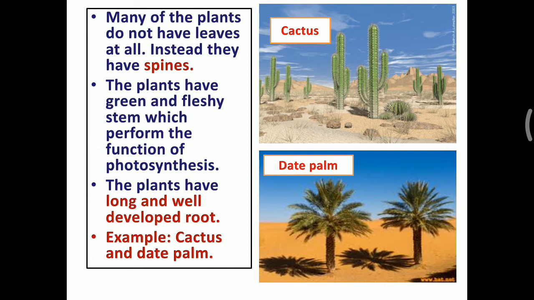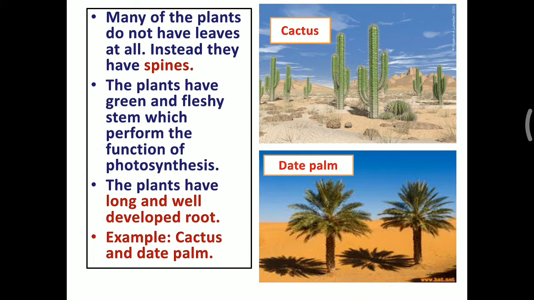The plants have long and well developed roots. The cactus and also the date palm have well developed roots. Why do they have long, well developed roots? Because the long roots help them to draw water from deep underground.